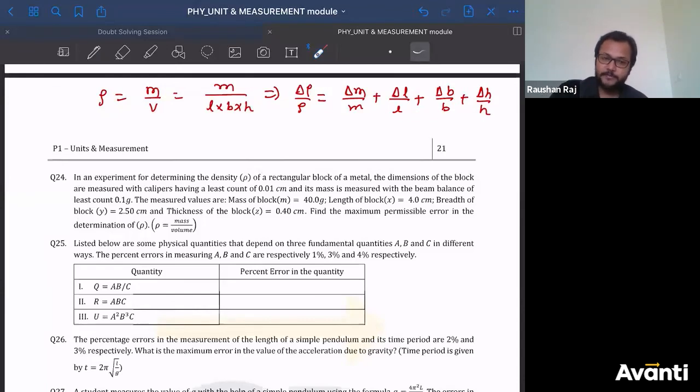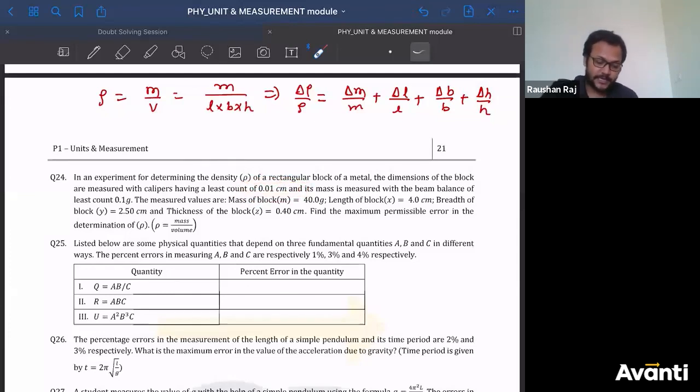Can I say the maximum, if you control all the errors, can I say the maximum possible error for a measurement will always be the least count? Because least count is already an uncertainty that you can measure till this point, but not before this. You cannot measure which is less than this 0.01 centimeter.